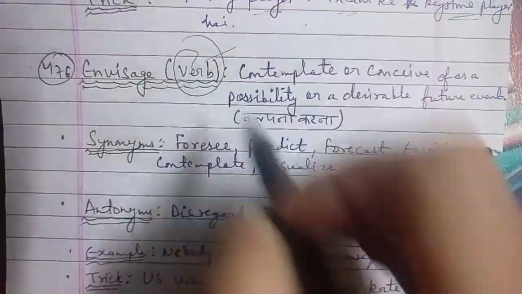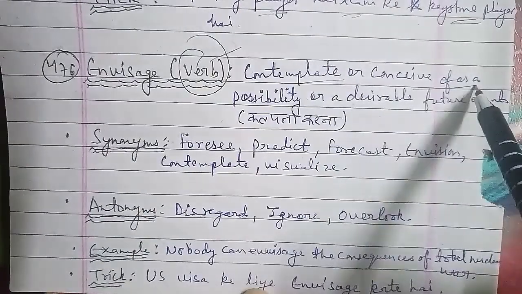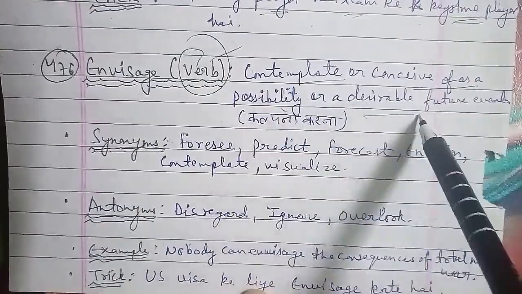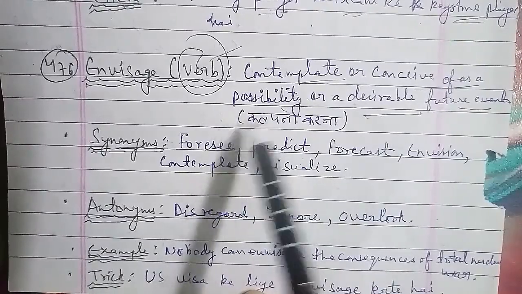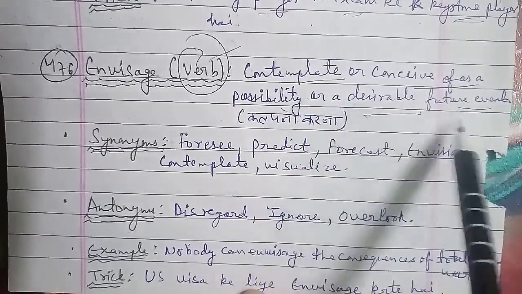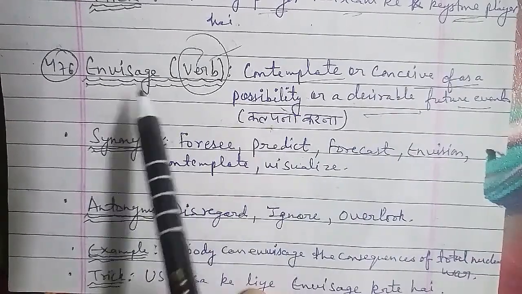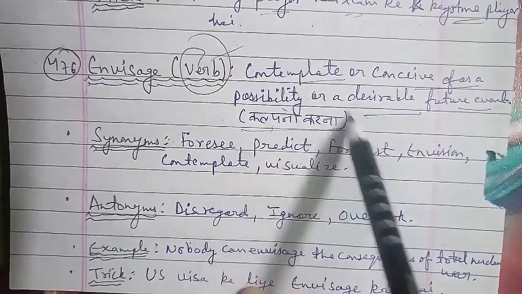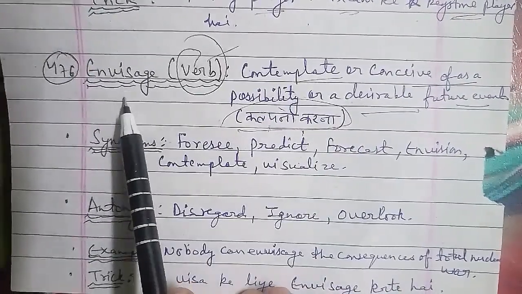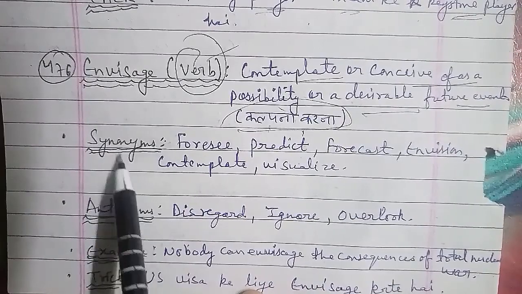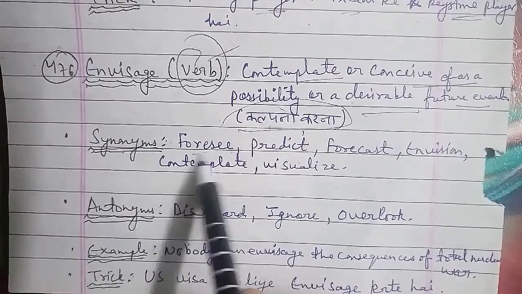Now talking about the synonyms of envisage here: foresee, predict, forecast, envision, contemplate, and visualize. These were the synonyms of envisage here. The antonyms of envisage we have here are disregard, ignore, overlook. Now talking about the examples of envisage: nobody can envisage the consequences of a total nuclear war. You can frame sentences like this while using the word envisage here.